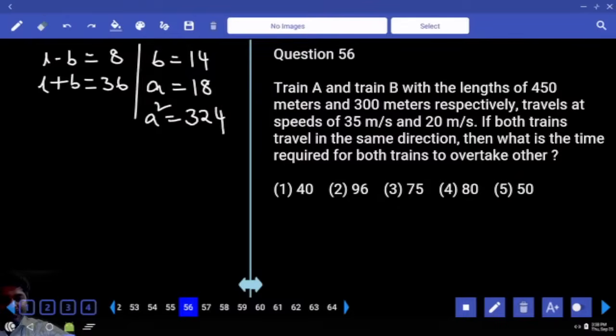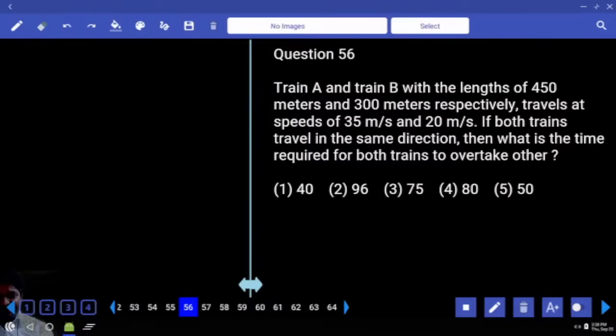Next, train A and train B with lengths of 450 and 300 meters respectively travel at speeds of 35 meters per second and 20 meters per second. If both the trains travel in the same direction, then what is the time required for both the trains to overtake each other? Meaning, one train has to overtake the other train, and we were asked to calculate time.